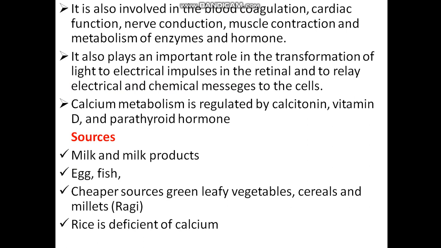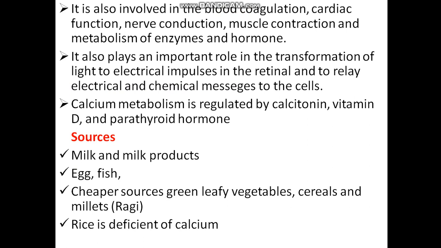It also plays an important role in the transformation of light to electrical impulses in the retina and to relay electrical and chemical messages to the cells.